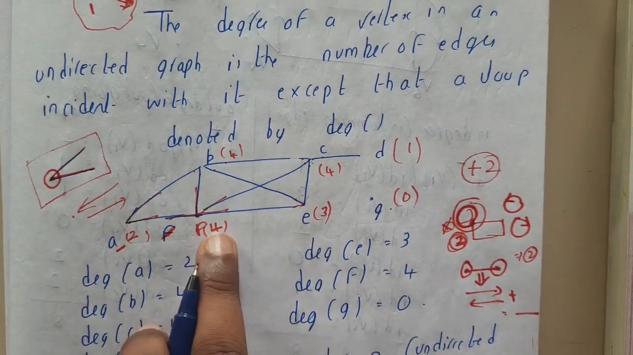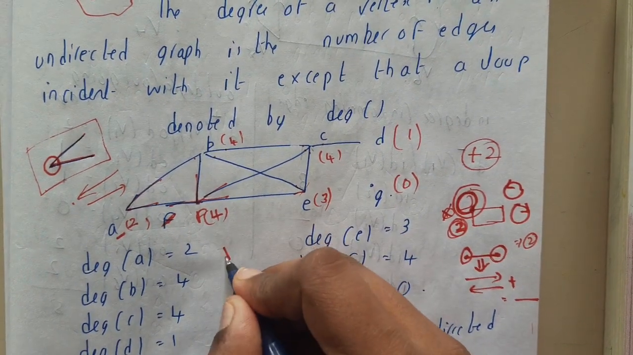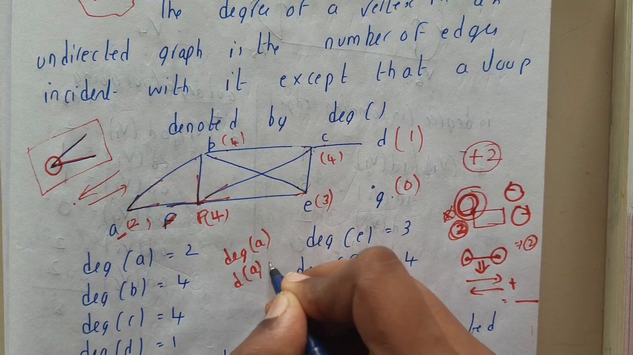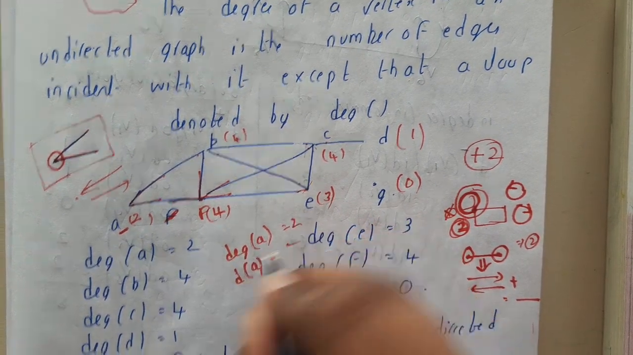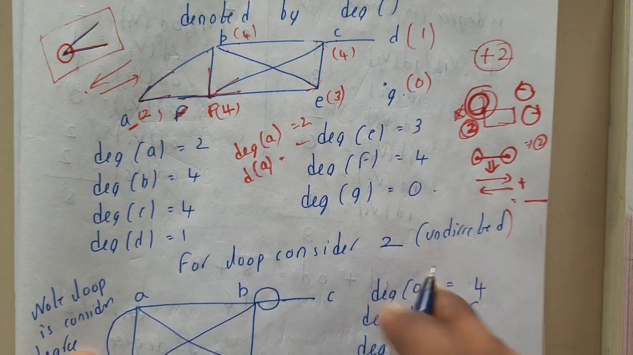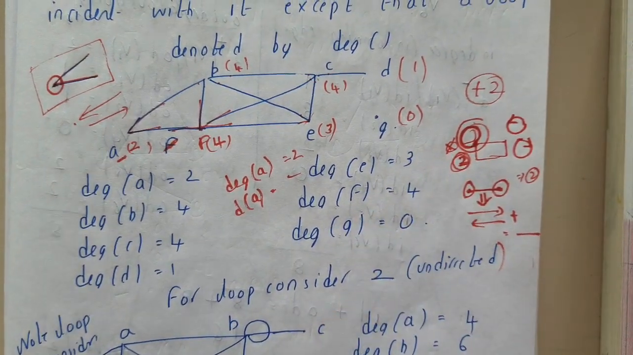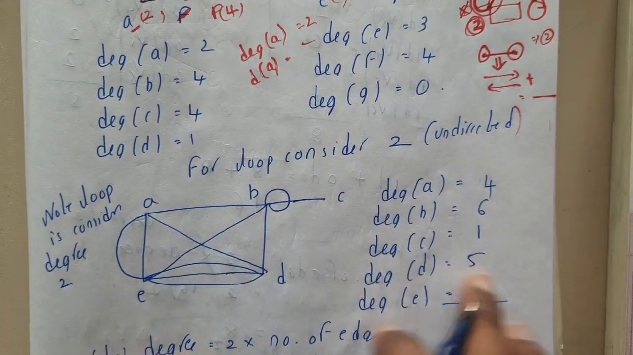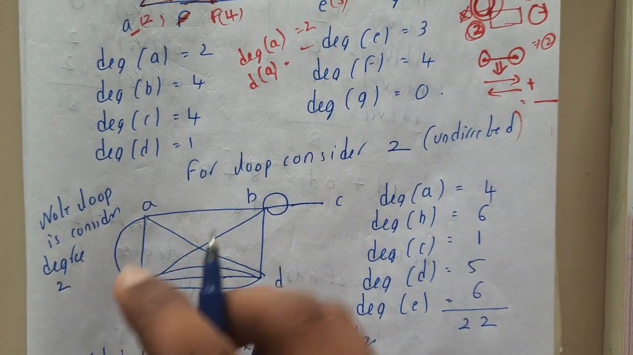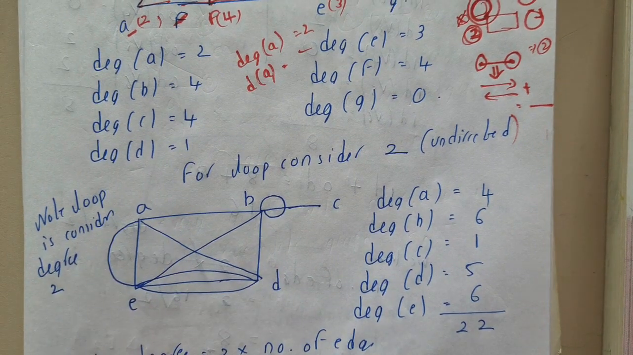For the graph we have just written here, write it in this way: degree of vertex A, or degree of A, is equal to 2. So in this way you can fill it, guys. For a loop we consider 2 in the situation of an undirected graph. I told you the reason why we are taking it as 2. Note, a loop is considered as degree 2.